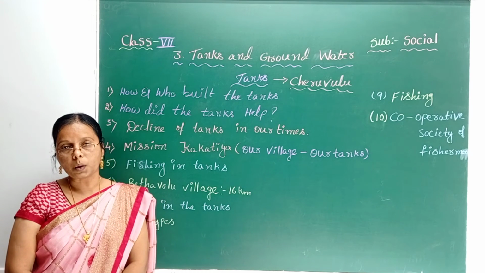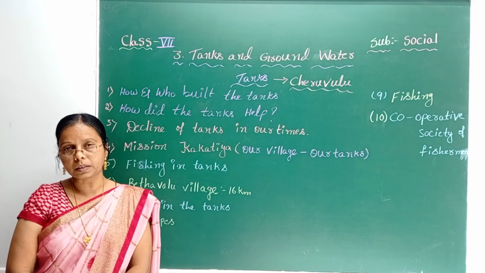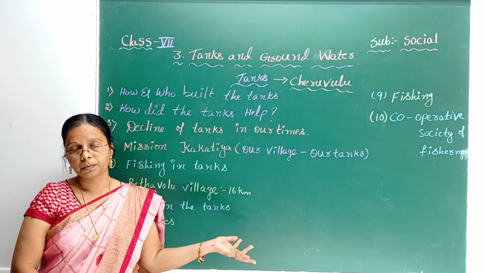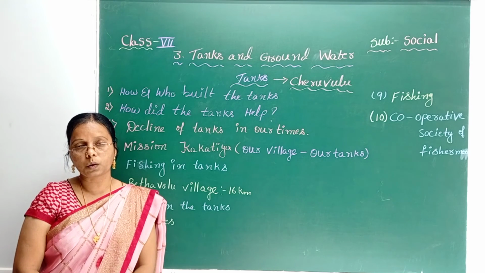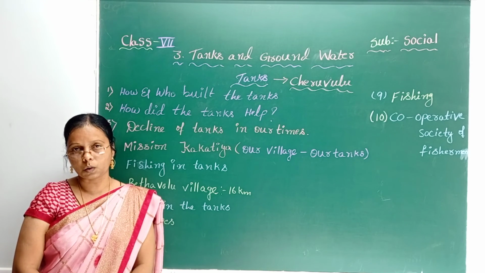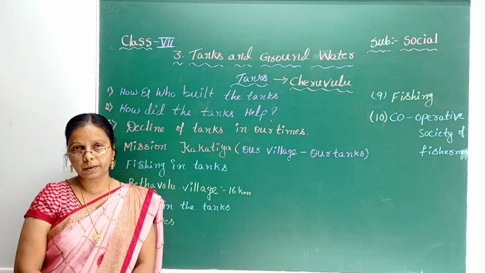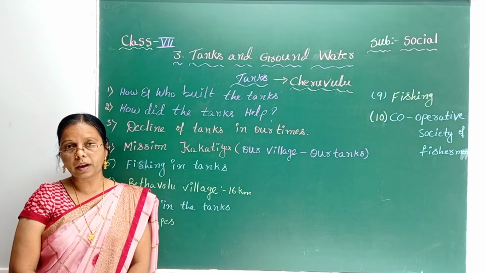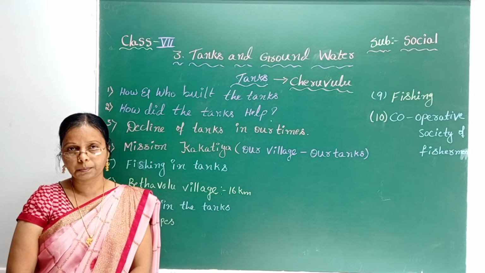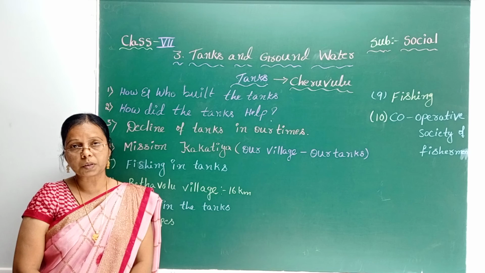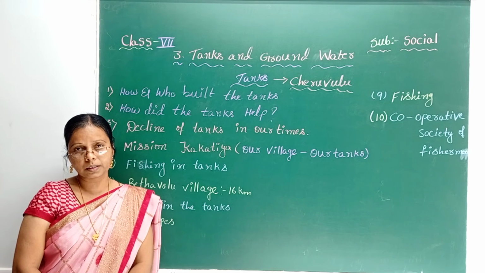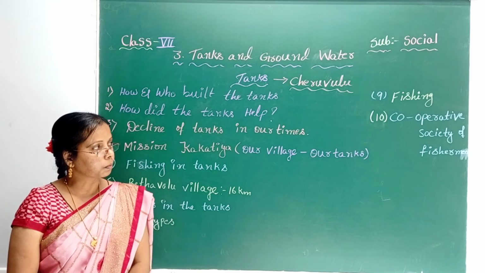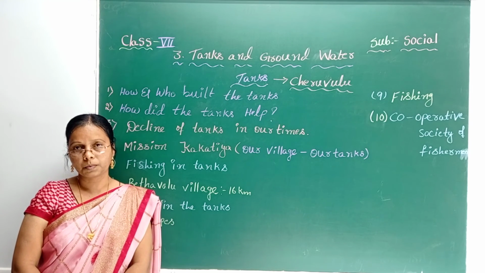And here around 339 members are in this cooperative society, and they have to pay around 2,35,000 to the fishery department to catch the fish. And this fishery department has to provide the seedling, and this seedling they must put in the tanks. So this is the duty of the cooperative societies.